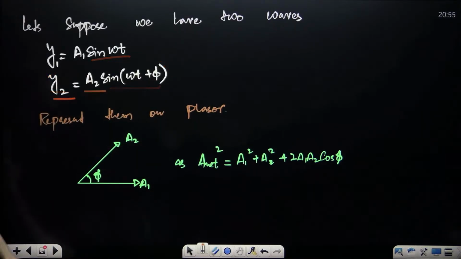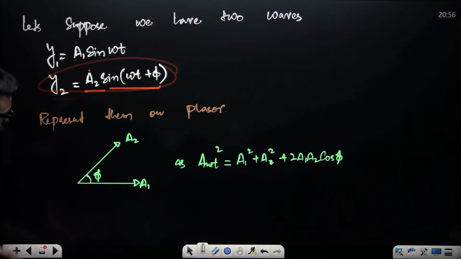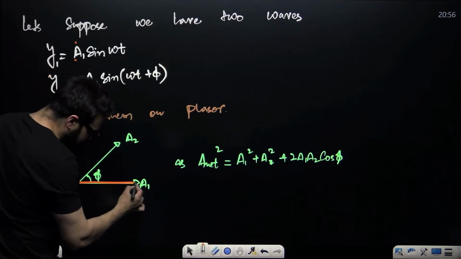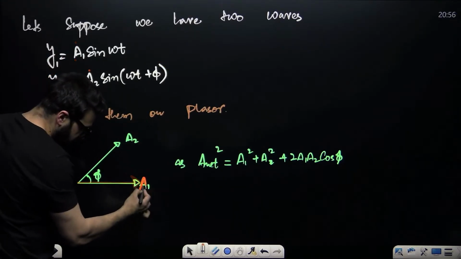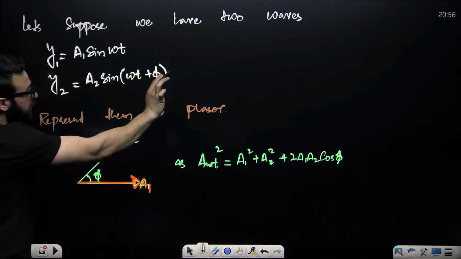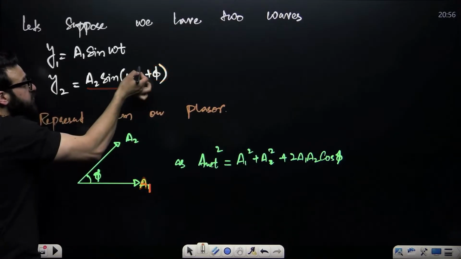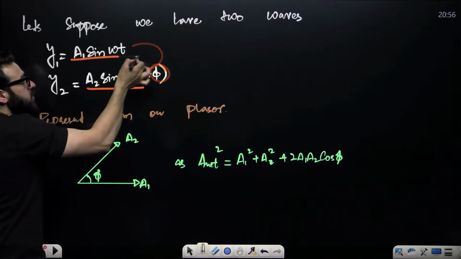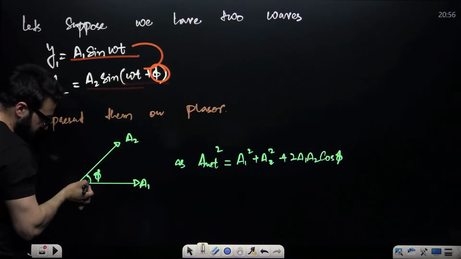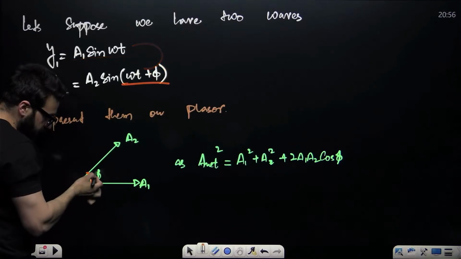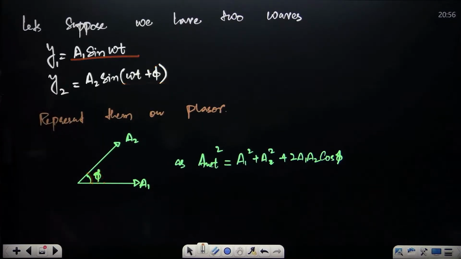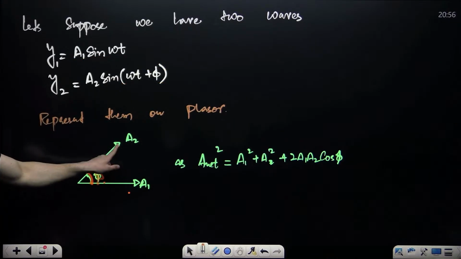Now, these two amplitudes we can show with vectors something like this. This is A1, and here you see A2 sine omega t plus phi. What is the difference between these two? This is only sine omega t, and this is sine omega t plus phi. So the difference between the two here is phi. This is A1, this is A2.